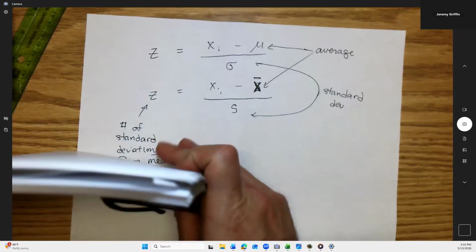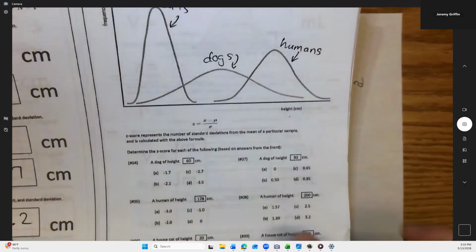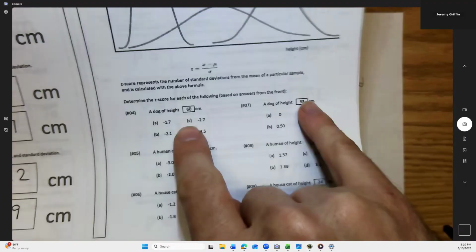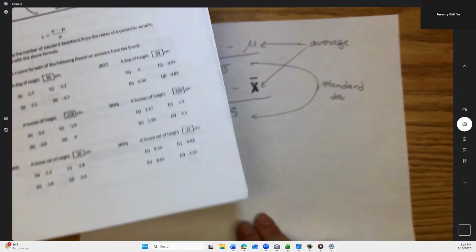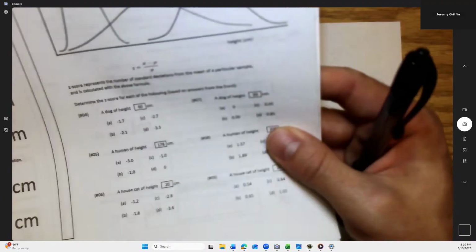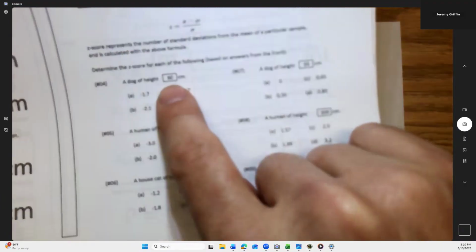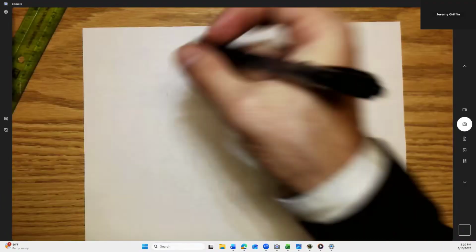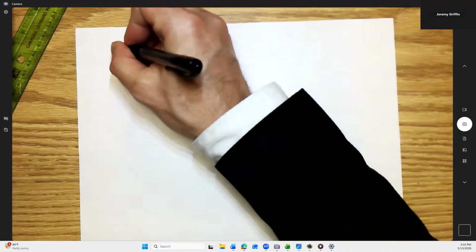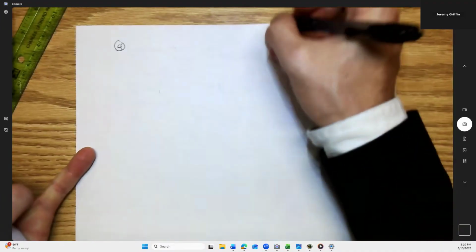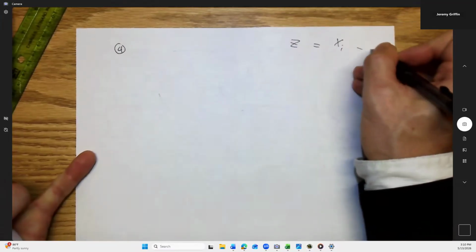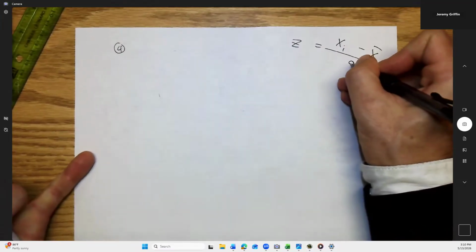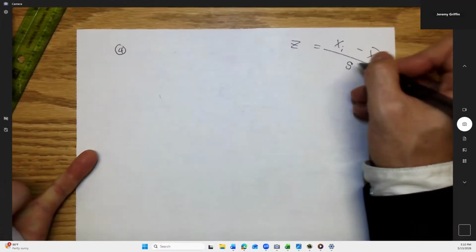Okay, so let's try this. I got a couple of dogs here, a couple of people, and a couple of cats here. I'm just gonna run the numbers on my paper. You guys have a different paper. So my first dog is 60 centimeters tall. This is number 4. Remember, I'm using this model here: z-score is the individual value minus the average over the standard deviation.